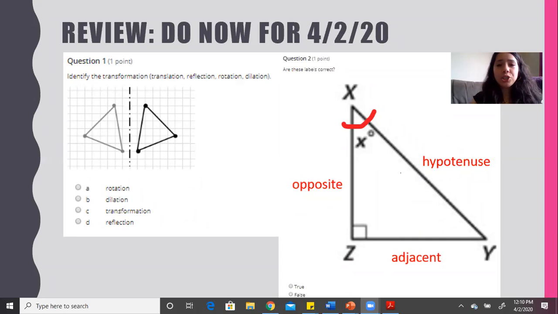So if you get a chance in the chat box, go ahead and respond to that question, please. Okay, so I read one response. Does anyone either agree with the fact that this is a rotation or disagree with the fact that this figure is a rotation?